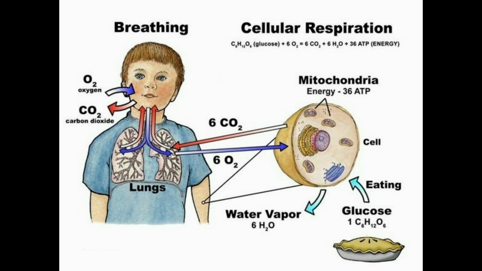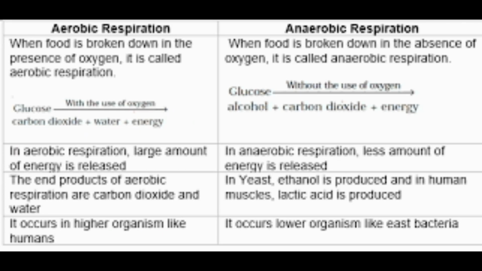The air is taken in through the nose, and after that it reaches the lungs, the blue color you can see. Finally it will reach all the cells in our body. After that the glucose will break down with the help of oxygen, and it will release energy. Respiration is divided into two types: aerobic respiration and anaerobic respiration.